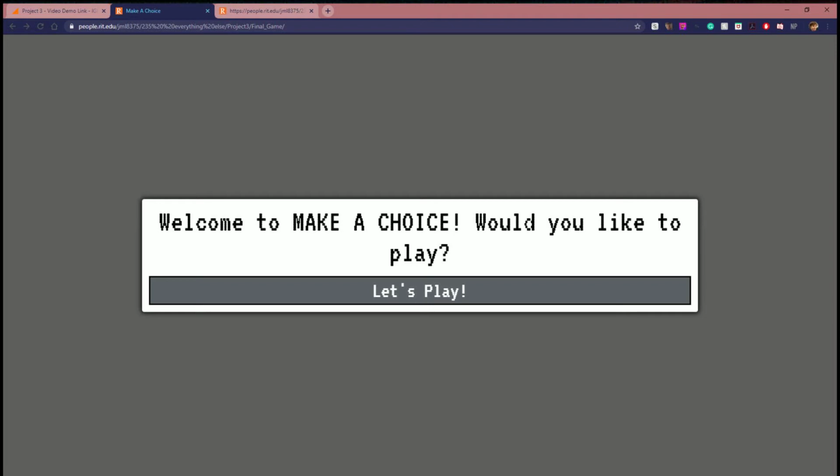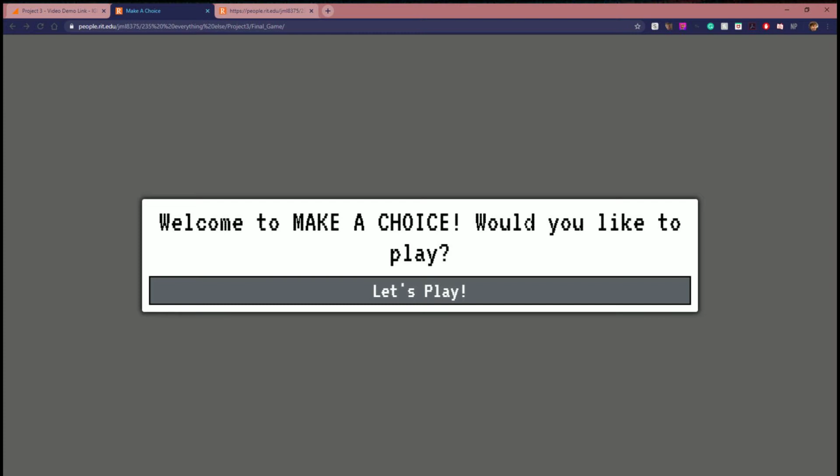What I made here I called Make a Choice. Not the most original name, I'm aware of that. But it's simply a tree-based dialogue adventure game where you click through each of the buttons and click on the decision you choose to make. I thought it was pretty interesting and pretty intuitive.